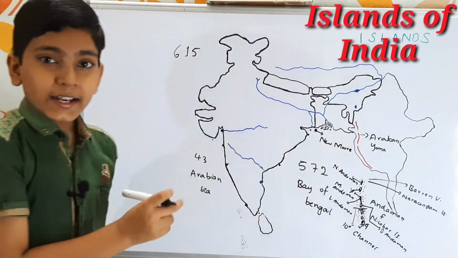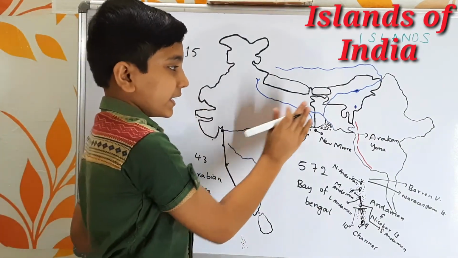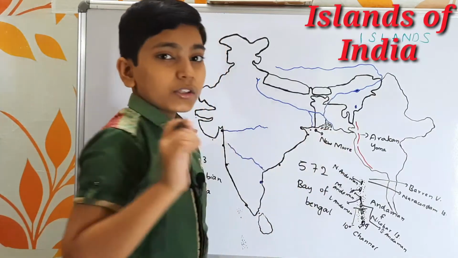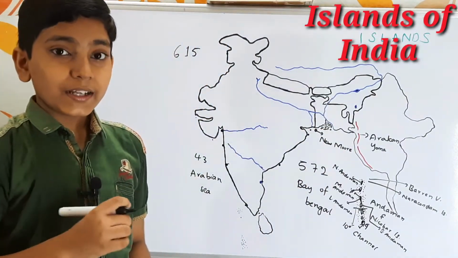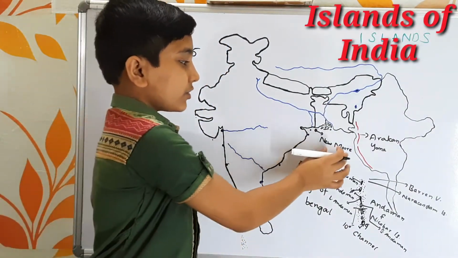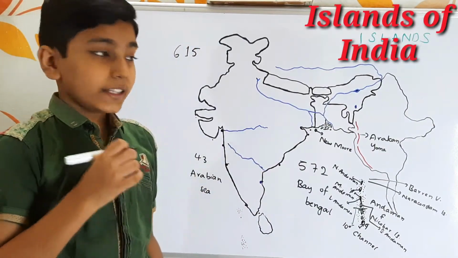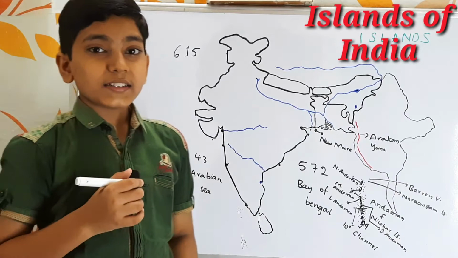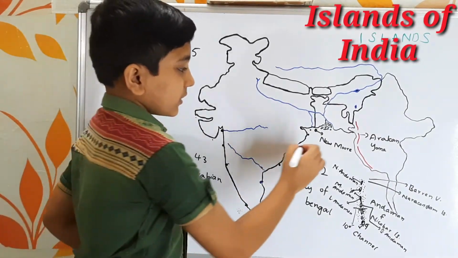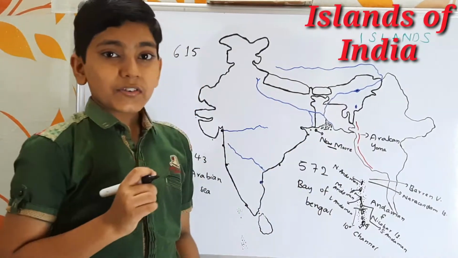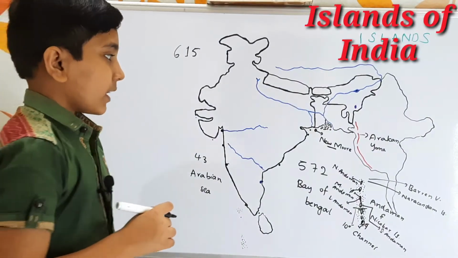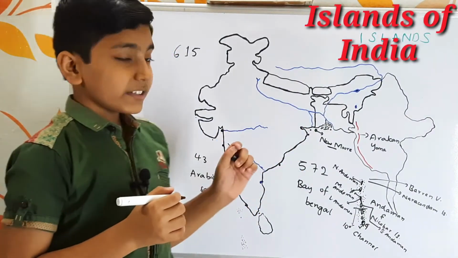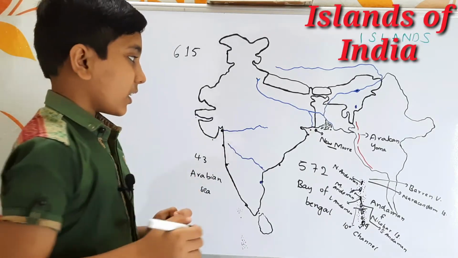This Newmore Island is a disputed territory between India and Bangladesh. As per the 2010 report on global warming, it was reported that Newmore Island was submerged in the Bay of Bengal due to the rise of sea level caused by global warming. This island is famous for the production of vinegar, and it is famous for the Sundarbans Delta, and in this region it is home to the Royal Bengal tigers.